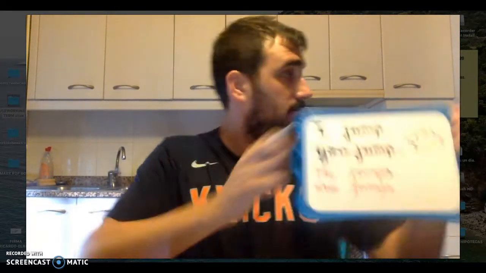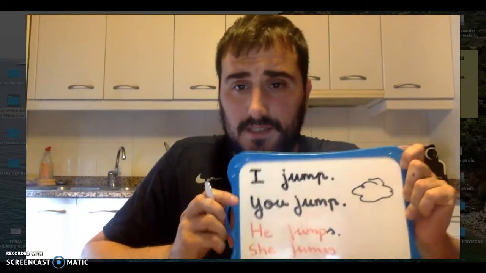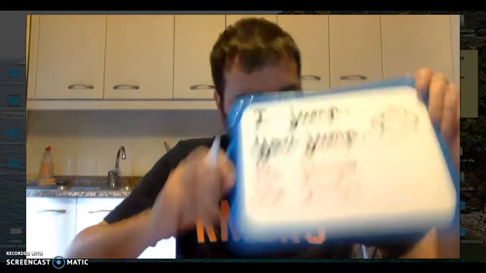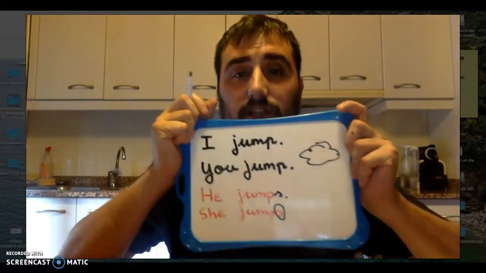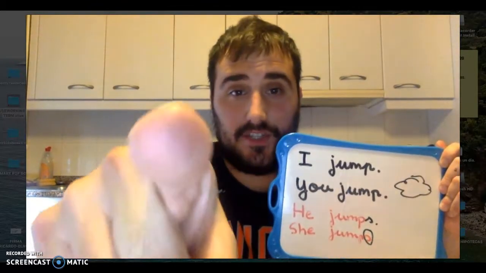Okay. But there are many other actions you can do. Yes? Okay. The more important thing to know about actions is that there is something special. Do you see? For example, if I speak about myself, I say, I jump. Or if I speak about you, I say, you jump.